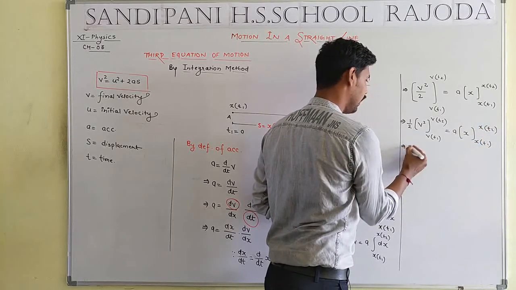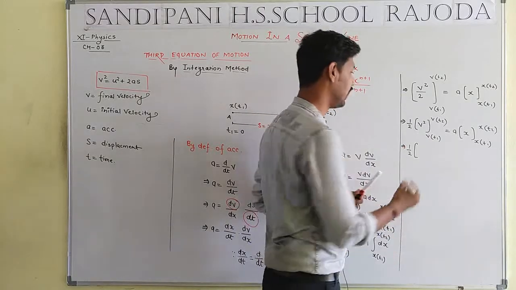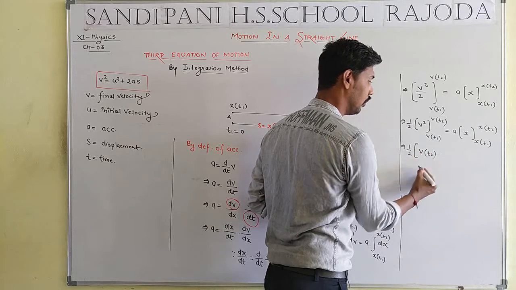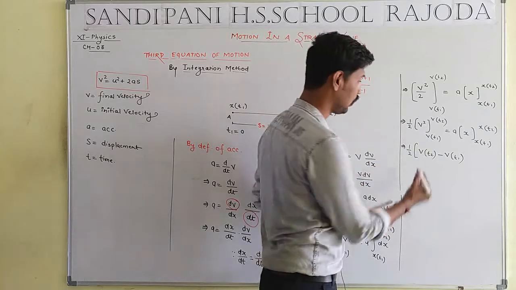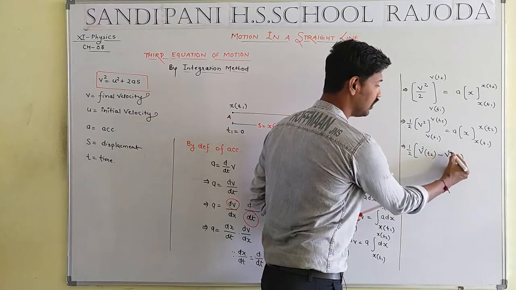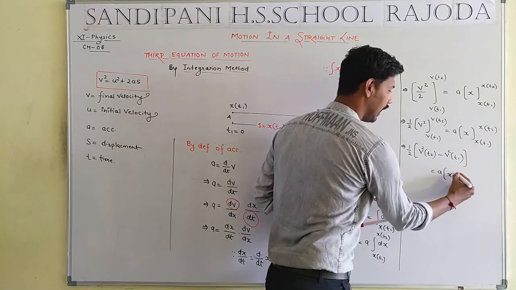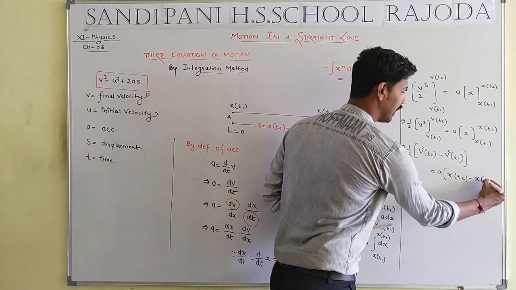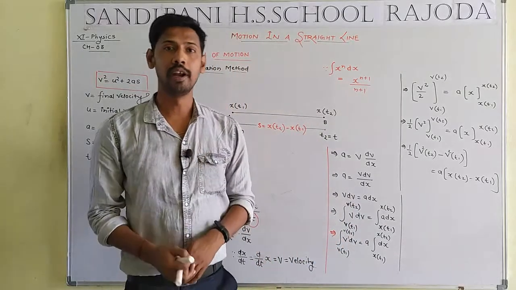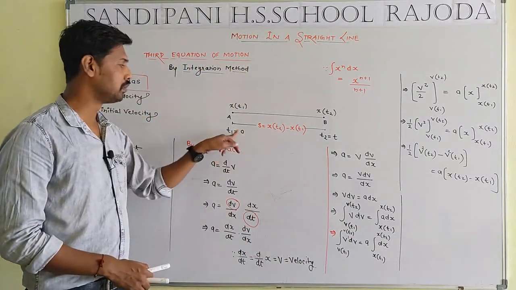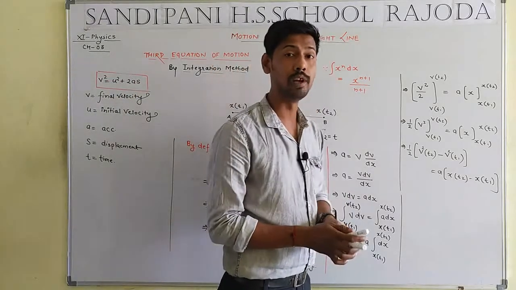Student, 1 by 2 is a common factor, that means a constant term. v is replaced by the upper limit, upper limit that means vt2, lower limit that means vt1, but the function is in the form of the square. So v squared t2 and v squared t1 equals a, x replaced by xt2 and x replaced by xt1. Student, what is the meaning of t1 and t2? t1, that means initial time, will be equal to 0, and t2, that means the final time, will be equal to t.